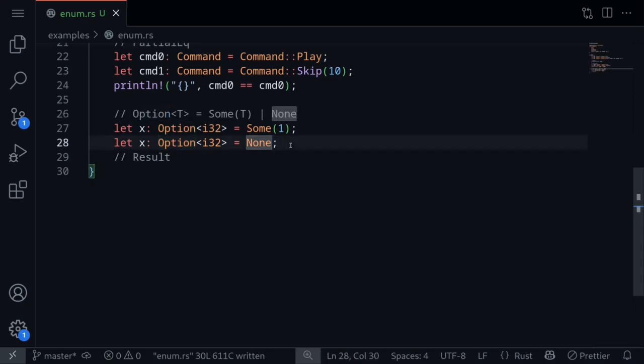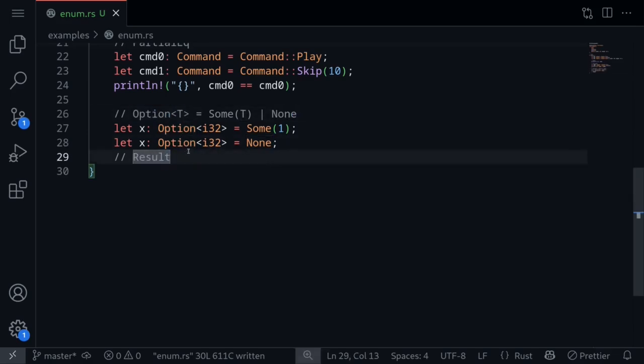This option becomes handy when you're trying to access array elements. Instead of directly accessing array elements, we can call a function called get, and if the index is inside the bounds, it will return Some with the value inside. However, if the index that we queried is out of bounds, then it will return a None. In this case, when we run the code, it does not panic when we try to access our index out of bounds. Instead, it will return the option with the value inside or None.